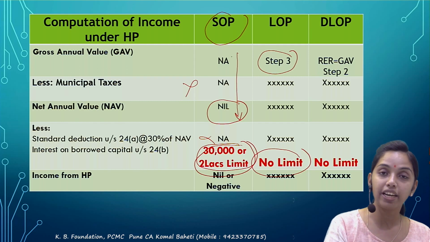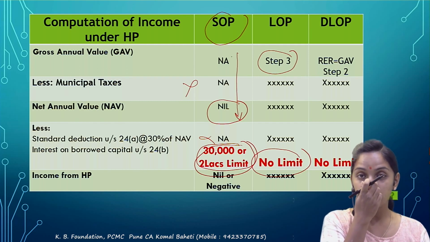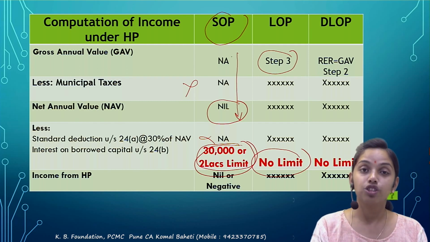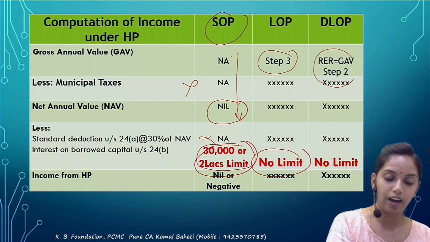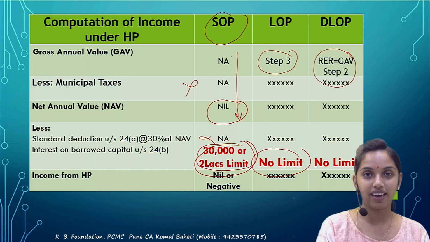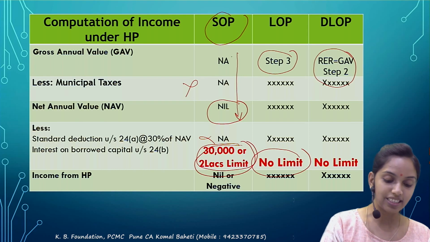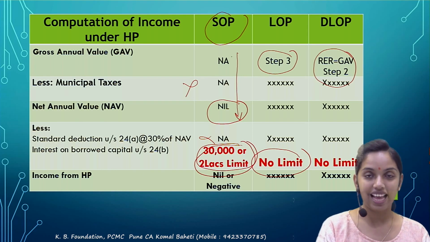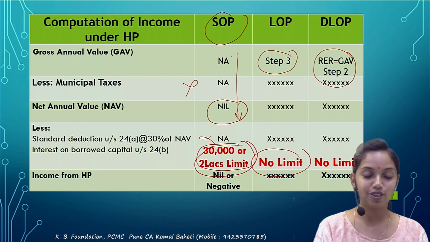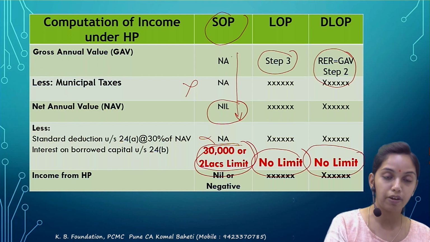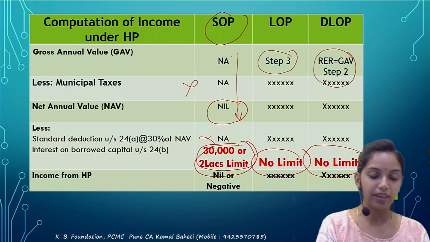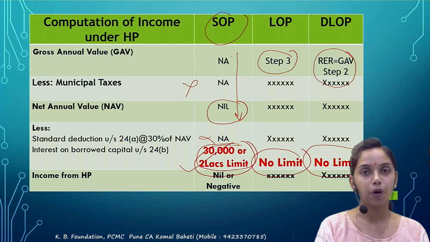What about the deemed let out property? In case of the deemed let out property, there could not be an actual rent. So the step 2 answer would become the GAV. That is, your reasonable expected rent would become the GAV. Next, the municipal taxes would be allowed as deduction as normal. Standard deduction would be available. Interest on borrowed capital would also be allowed as deduction. There is no limit for the interest on borrowed capital. The limit is only for the self-occupied property.